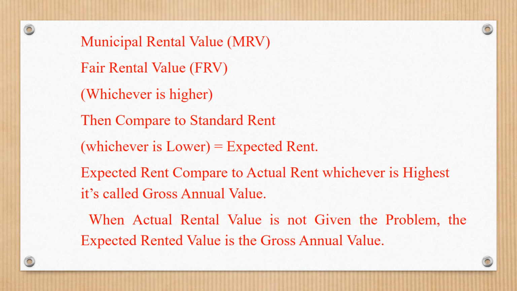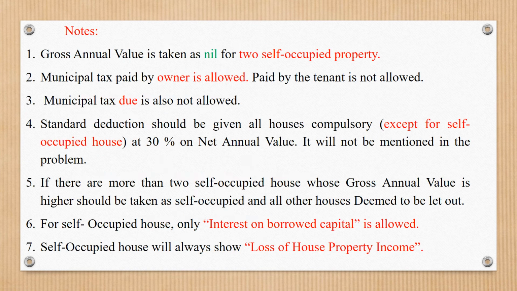It is called expected rent. Expected rent is compared to actual rent, whichever is higher, and that is the gross annual value. When actual rental value is not given in the problem, the expected rental value is the gross annual value.